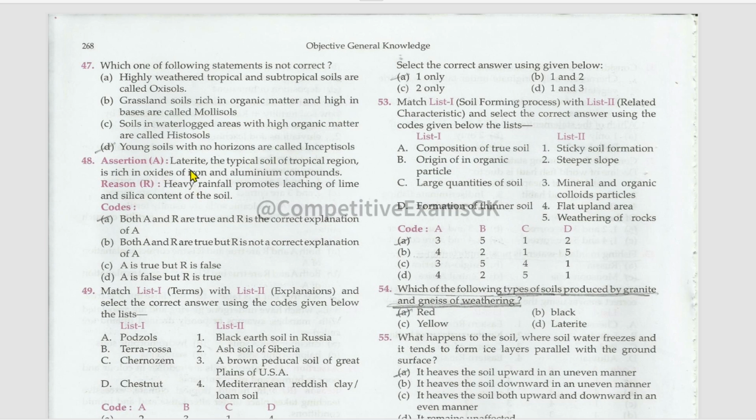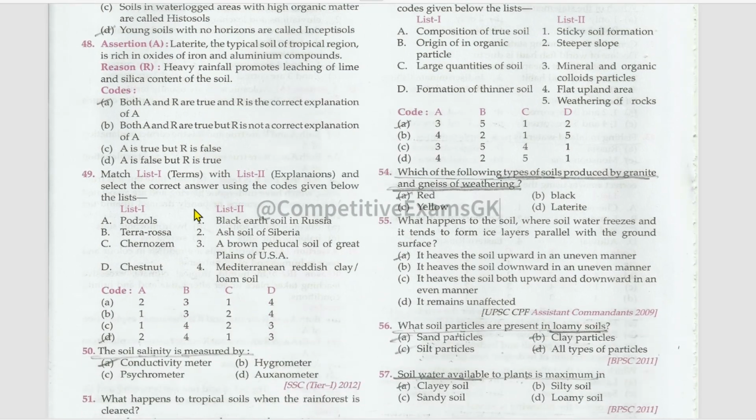Next assertion and reason, laterite. The typical soil of tropical region is rich in oxides of iron and aluminum compounds. True. Heavy rainfall promotes leaching of lime and silica content of the soil. This is also right. This is the correct explanation for the assertion. Another matching, list 1 of the terms and list 2 the explanations.